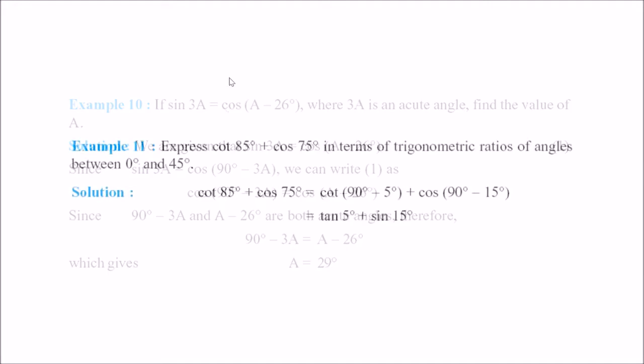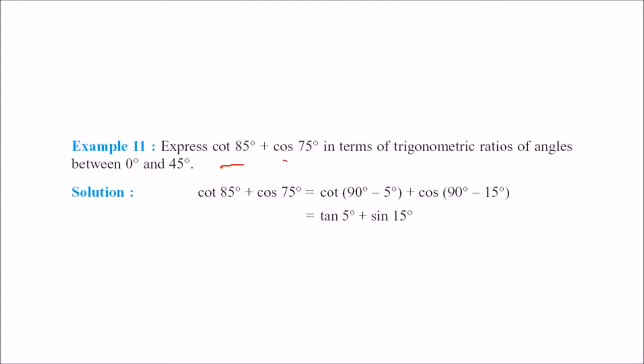Now cot 85, cos 75: you want to convert them to angles between 0 and 45. So cot 85 can be written as cot 90 minus 5, and cos 75 can be written as cos 90 minus 15. What is cot 90 minus theta? This is tan theta. Cos 90 minus theta is equal to sin theta. 5 degrees and 15 degrees are between 0 and 45.